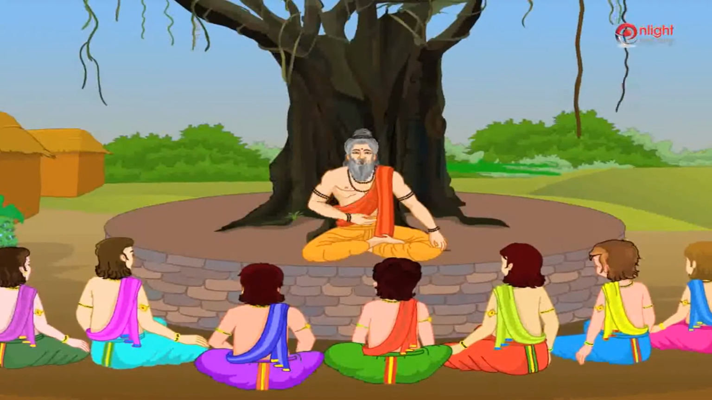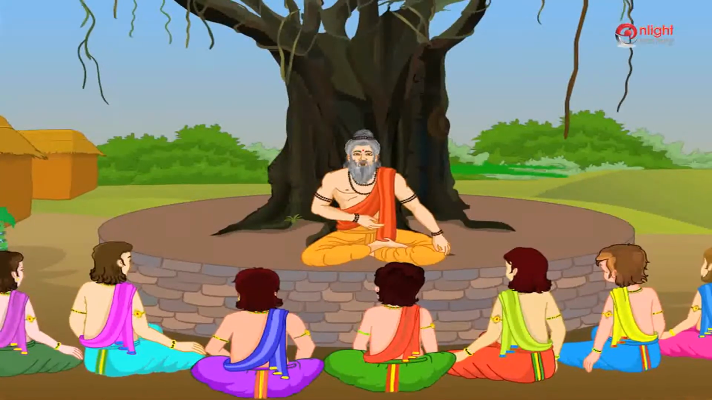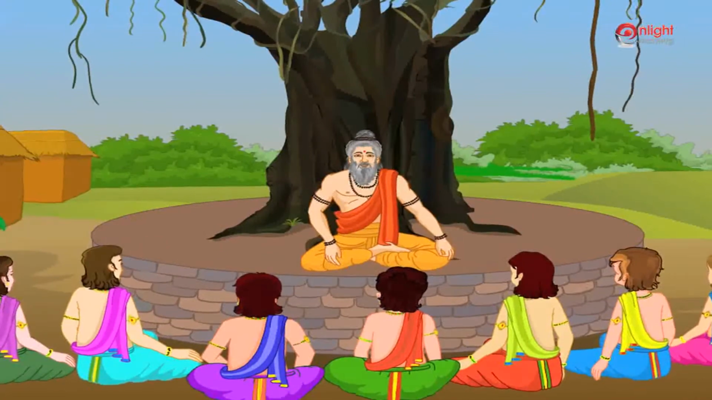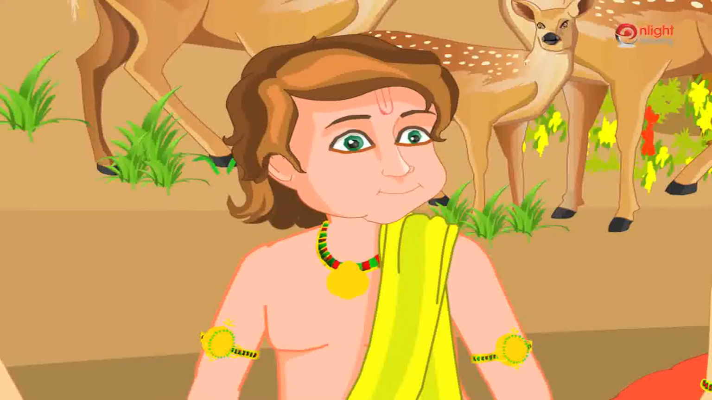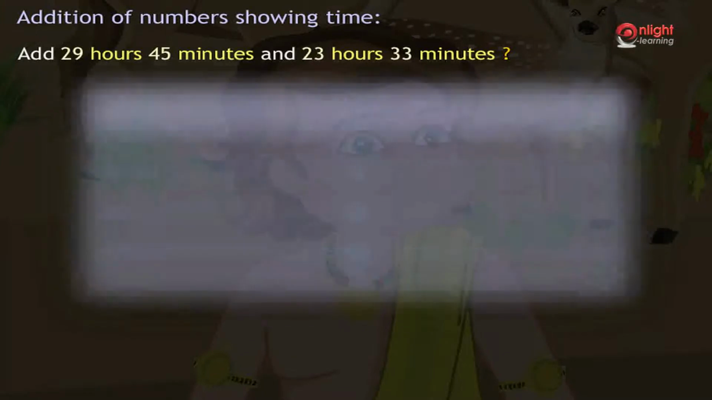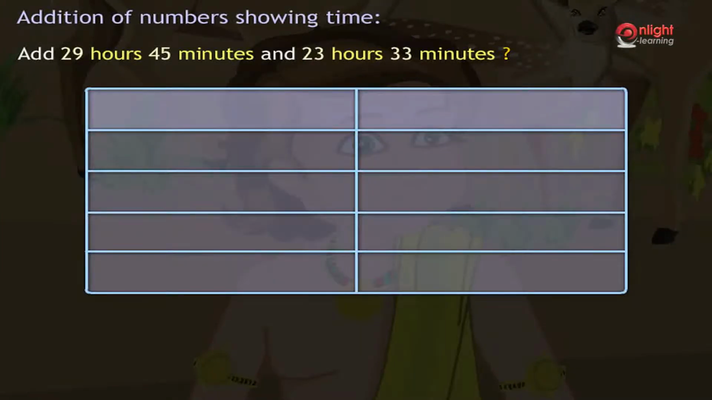Let us now solve some problem to improve our understanding of this concept. Sahadev, can you add 29 hours 45 minutes and 23 hours 33 minutes? First, we will arrange the times in column. The columns in this case are hours and minutes. Hence, we write 29 and 23 under the hours column and write 45 and 33 under the minutes column as